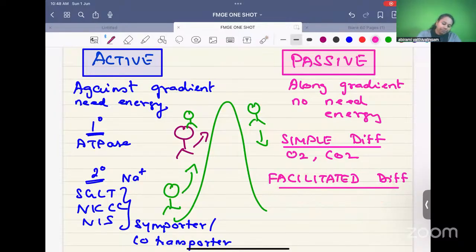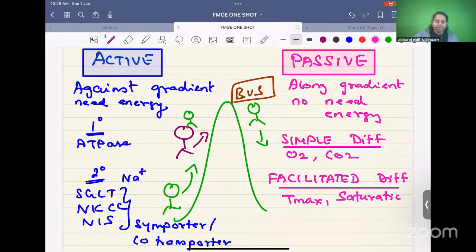Now let's say there is a bus on top. Siddhi is going to come through this bus. A bus can hold a maximum of, let's say, 50 people. If Siddhi is the 51st member in the queue, there's no place. So it has already reached the Tmax. So what is the problem with carrier protein facilitated diffusion? It can hold only so much, only a maximum. It has a Tmax. Once 50 people are already in the bus, there's no place for you. You can't come down. It stops.